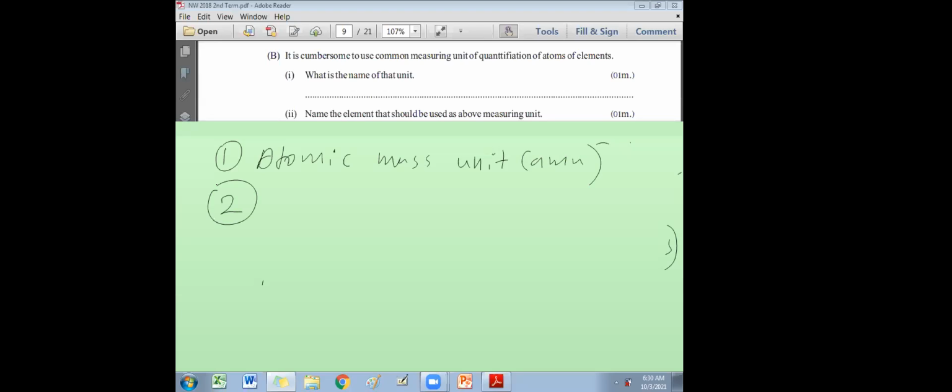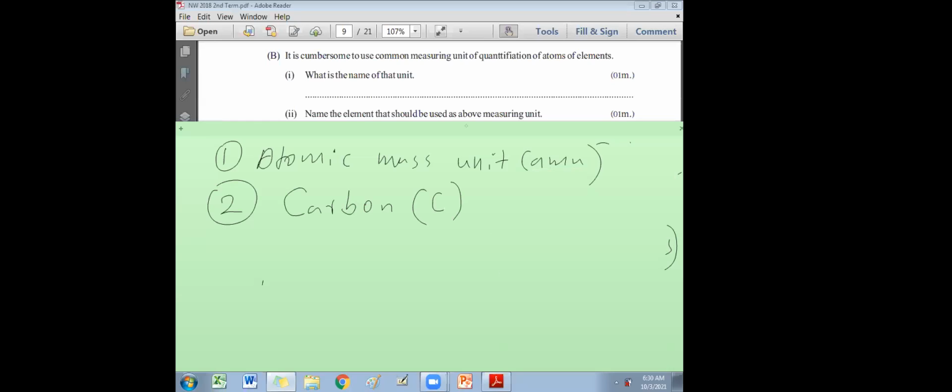Carbon C12 isotope. Very good. Element is carbon. But if they ask the atom, then carbon element, or you can write C. But carbon element has various isotopes. If they ask isotope, then you have to write C-12. But here they ask only the element.